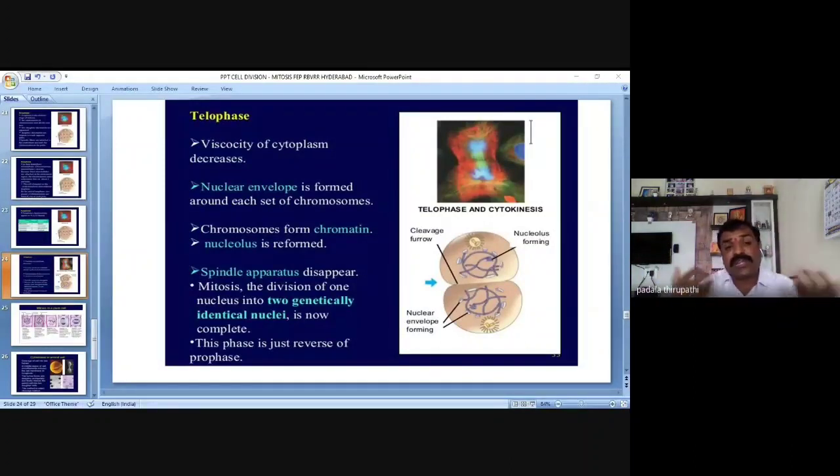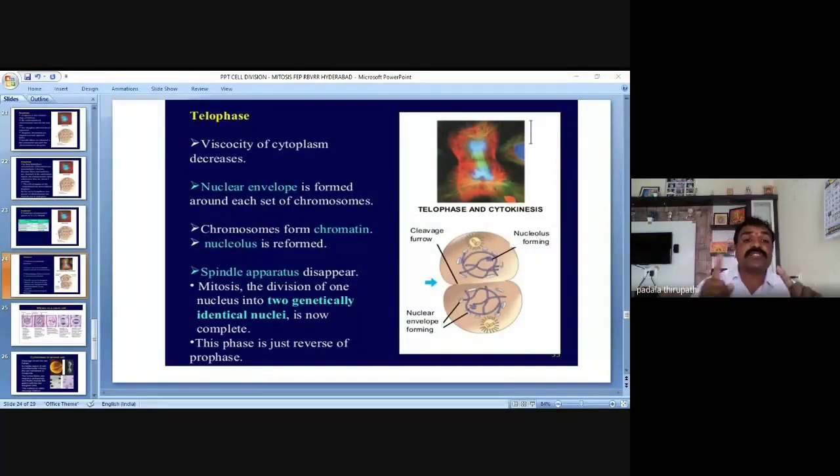The nuclear envelope disappears in early prophase, my dear friends, and the chromosomes decondense to form thin, long thread-like structures we call chromatin. So chromatin is reformed from chromosomes through decondensation.